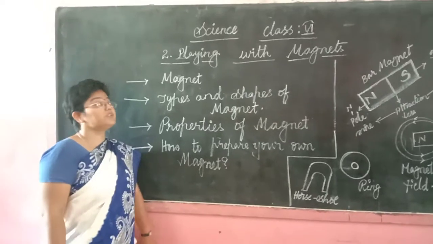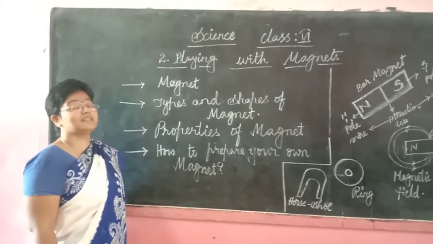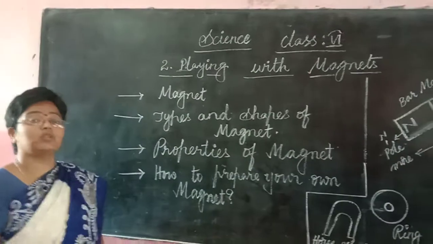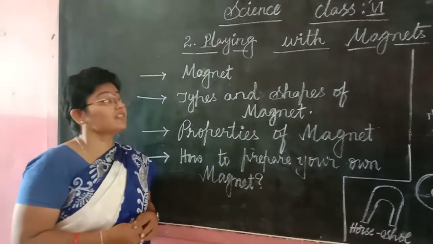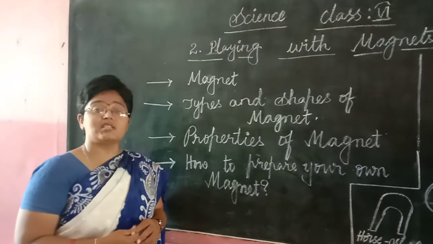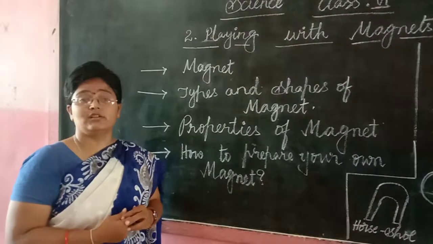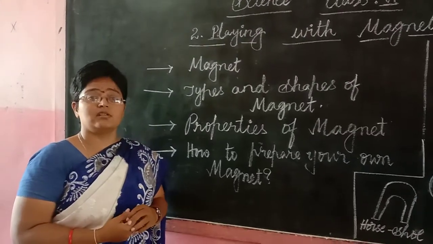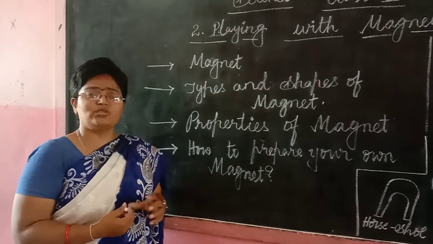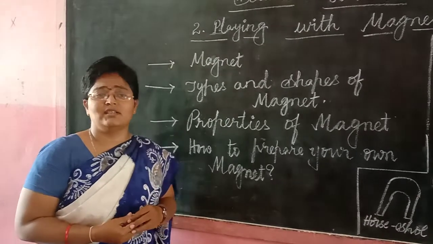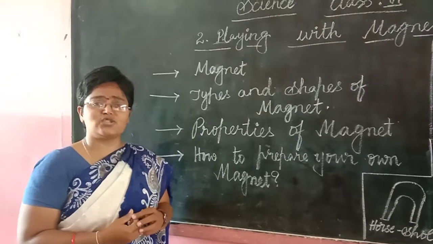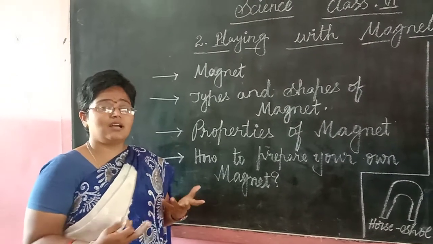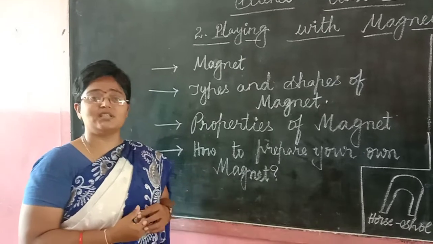Children, today we are going to learn our second lesson, which is playing with magnets. Have you ever wondered, children, that they used to say the earth is a large magnet which attracts all of us? Have you ever thought that we get attached to the earth because it is a heavy magnet? How are we able to move away from the earth?